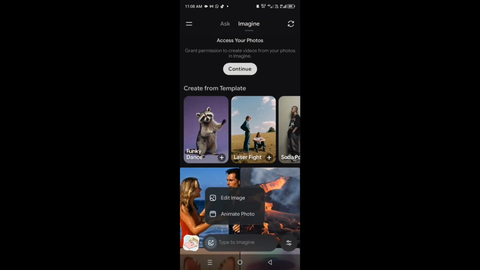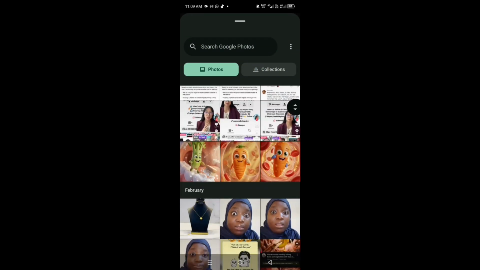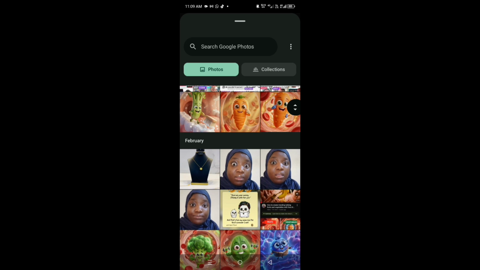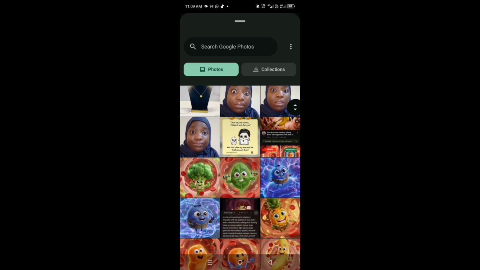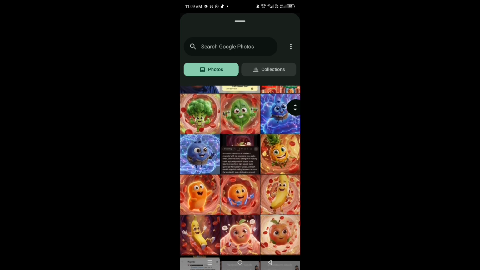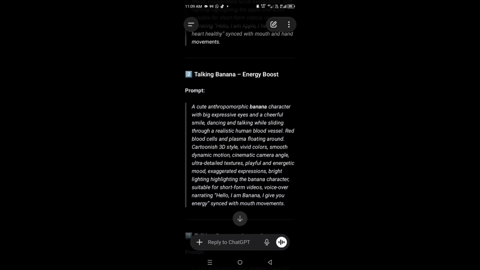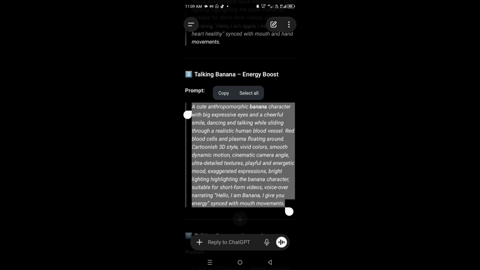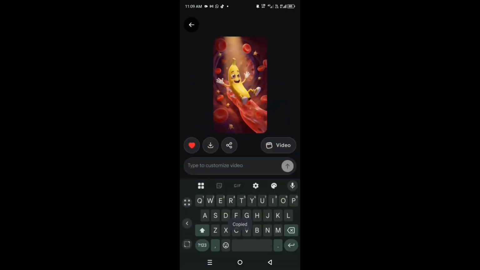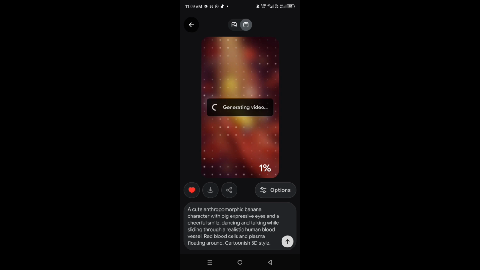Next, click on this plus button and click on animate video. It will immediately take you to your gallery where you can choose the image you want to animate. So I'm just going to go ahead and choose the first image that I want to animate, which is this banana image. I'm just going to bring it in and wait for Grok AI to upload your image. Then I'm going to go to ChatGPT and copy the entire prompt for that image. Then go to Grok AI and paste it.